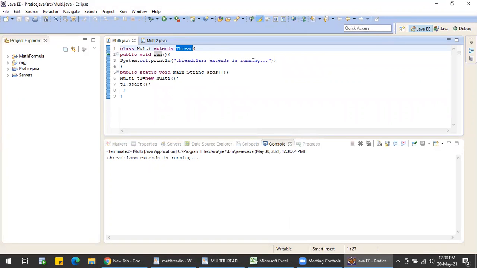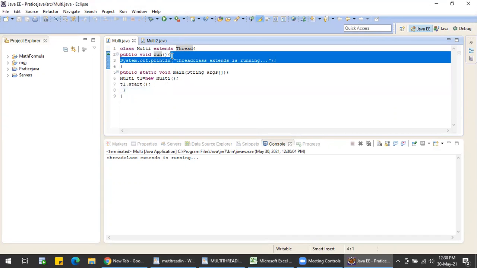Here the Thread class extends is running. See here what is happening. Here I just created a class named Multi, extended from Thread. This is the first way of creating a thread. In this I have a default method, void run, in which I am just printing my sample output.